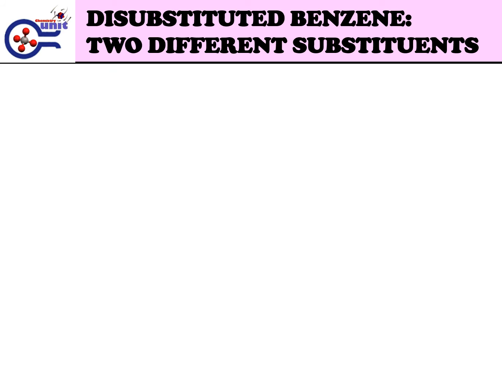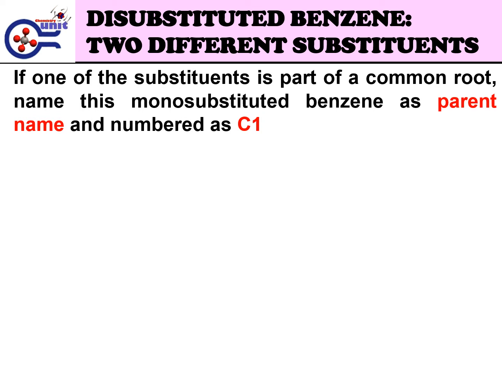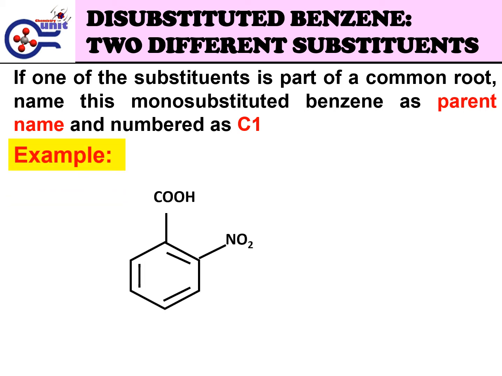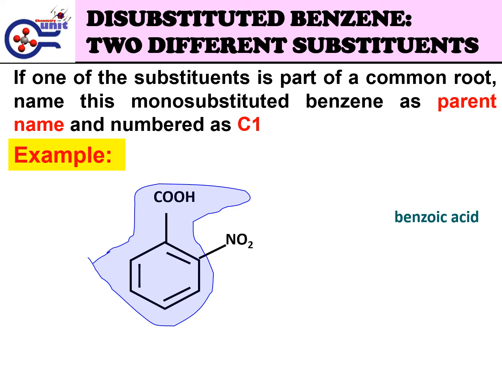If one of the substituents is part of a common root, name this monosubstituted benzene as the parent name and number it as carbon 1. Example for this molecule structure: one of the substituents is part of a common root. So this monosubstituted benzene is the parent and the name is benzoic acid, and the carbon which is attached to this substituent will have the lowest numbering, which is 1.